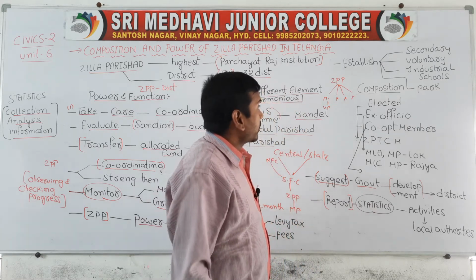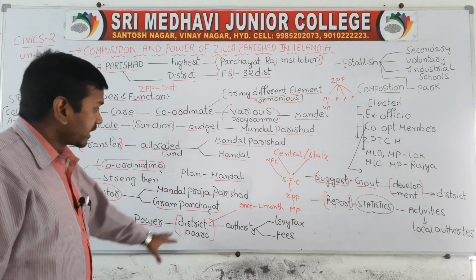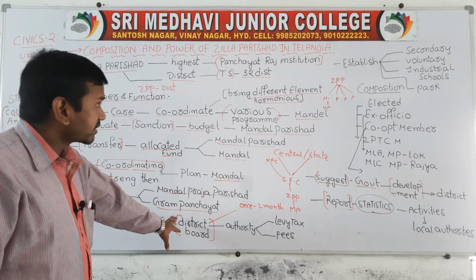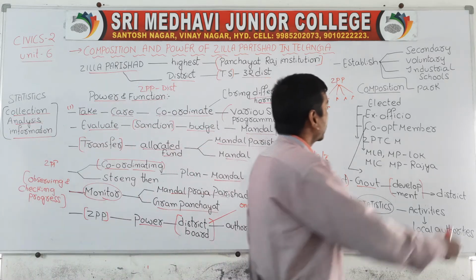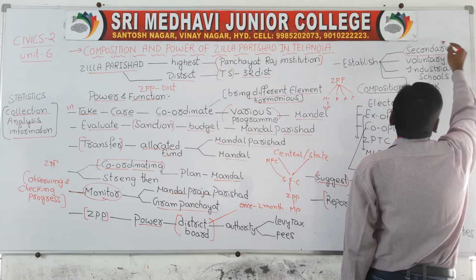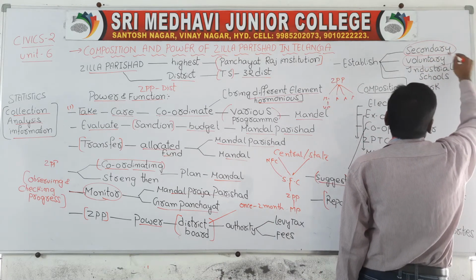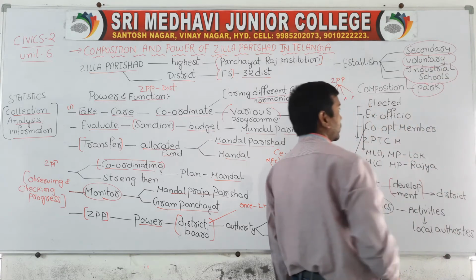Now take an example: here I have explained the district board. District board has some other authorities also. First, they have power to take authority over secondary schools, voluntary sections, industrial schools, and parks. These were all under the control of the district board.